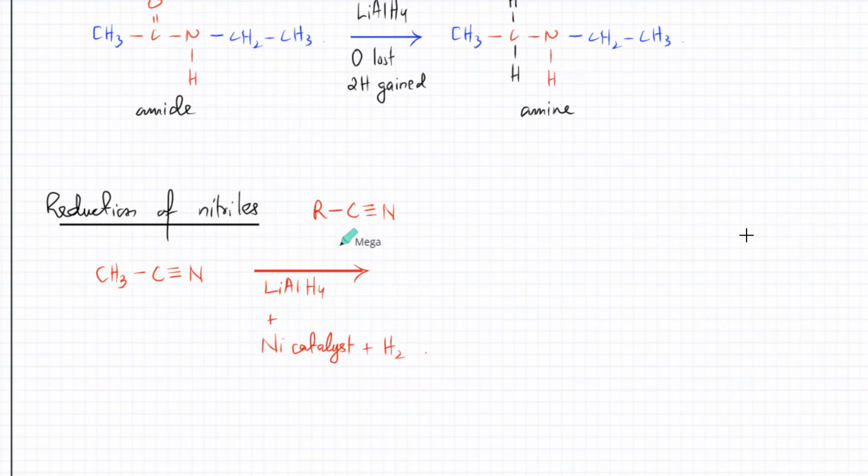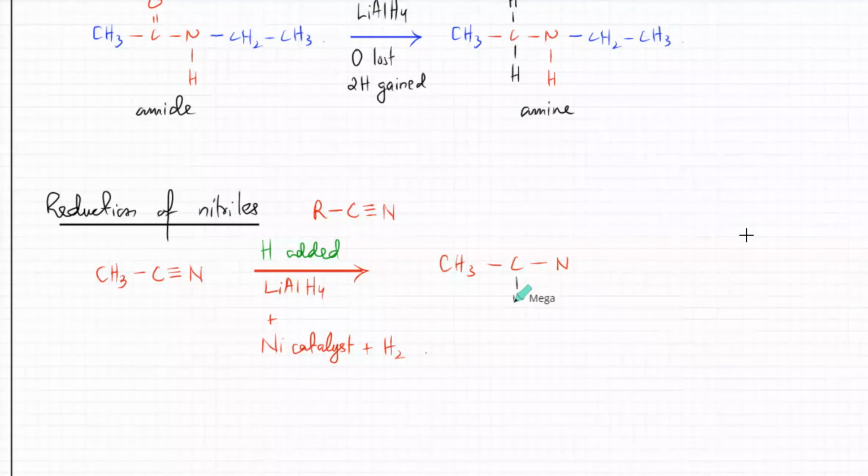And the same thing, hydrogens are going to get added to this. So you've got R, CH3, C triple bond N. This is what's going to happen. You'll have CH3, the triple bond will go away, and hydrogens are going to get added to both carbon and nitrogen.